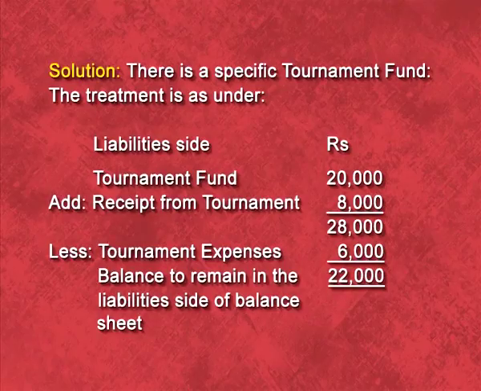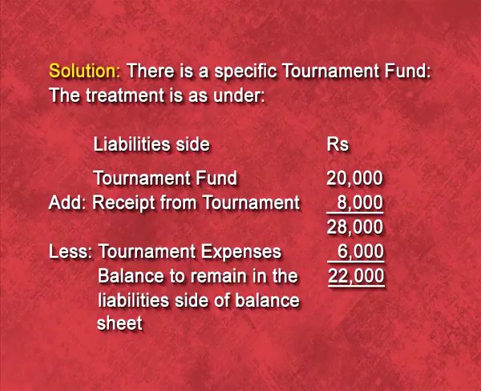On the liability side, we have to show tournament fund rupees 20,000 plus receipts from tournament, that is 8,000, the total will be 28,000. Then we will deduct the tournament expenses of rupees 6,000 and we will get the balance of 22,000, which will be shown on the liability side, or the outer column of the liability side of the balance sheet. Why have we shown this on the liability side? Because specific funds are always shown on the liability side, as they are of capital nature.